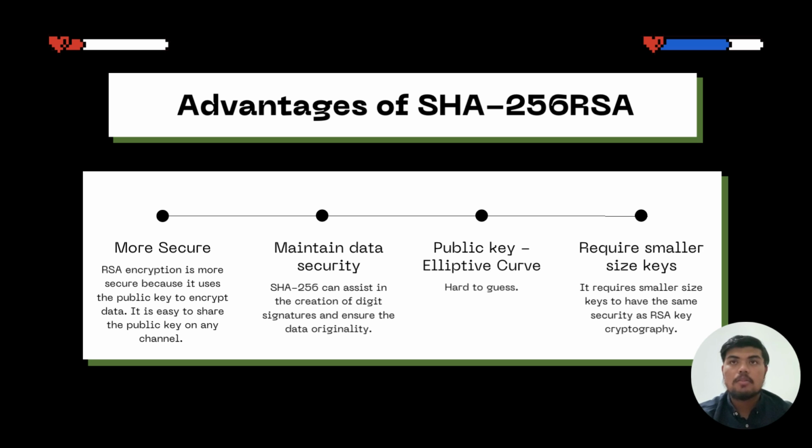It is easy to share the public key on any channel. SHA-256 can assist the creation of digital signatures and ensure the originality of data. The public key for STEAM is elliptic curve. STEAM uses elliptic curve because it is hard to guess and it requires a smaller key size to have the same security as RSA public key cryptography.